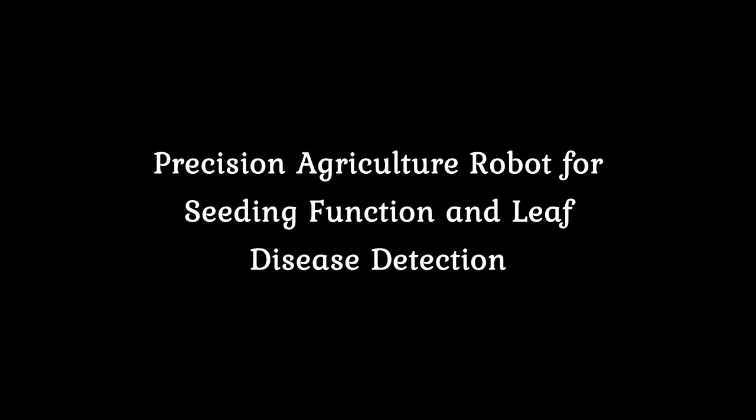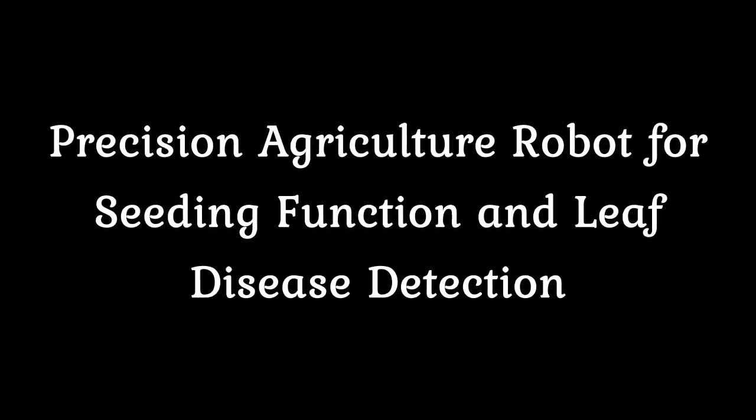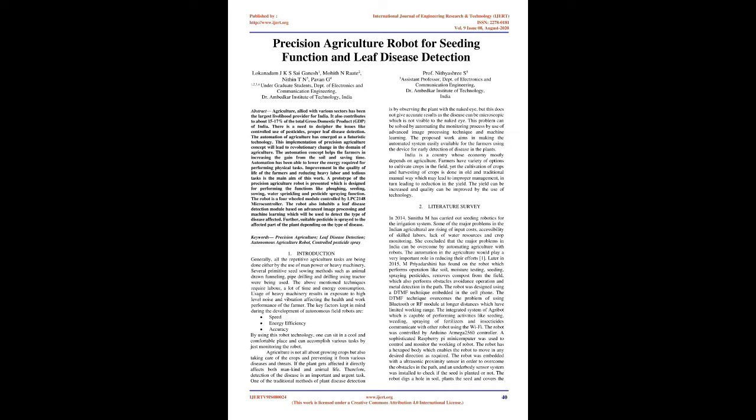Precision agriculture robot for seeding function and leaf disease detection. Abstract: Agriculture, allied with various sectors, has been the largest livelihood provider for India. It also contributes about 15 to 17% of the total gross domestic product, GDP, of India. There is a need to decipher issues like controlled use of pesticides and proper leaf disease detection.